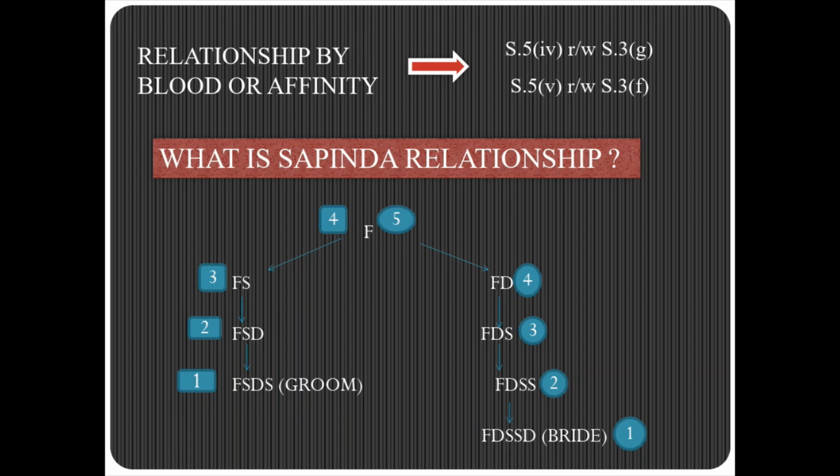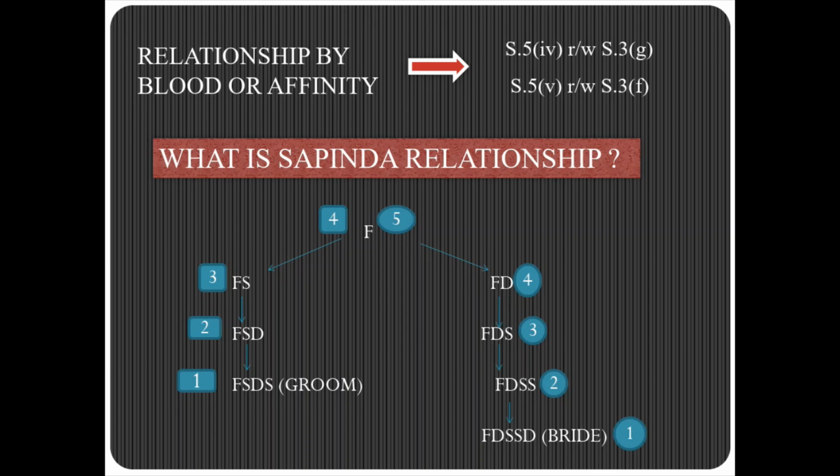But let us come to the bride's side. Now FDSSD is tracing her line of ascent from her father's side, that is FDSS. When we count the bride as 1, FDSS as 2, FDS as 3, FD as 4, and F as 5, when we trace the line of ascent to the father's side, we trace it to the 5th generation, and the common ascendant is in the 5th generation.